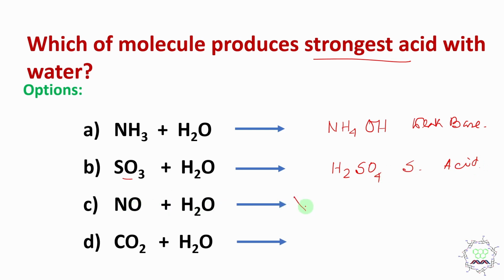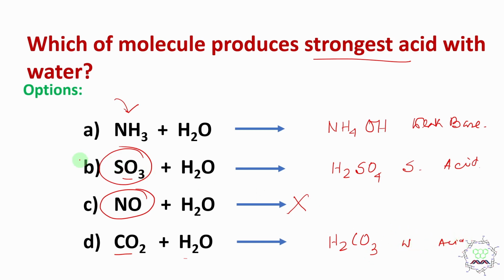NO plus water doesn't react. By the way, NH3 is not at all an acidic oxide. SO3 is an acidic oxide, NO2 is an amphoteric oxide. CO2 is an acidic oxide, it reacts with water but produces H2CO3 or carbonic acid. This is a weak acid. So your answer will be option B.